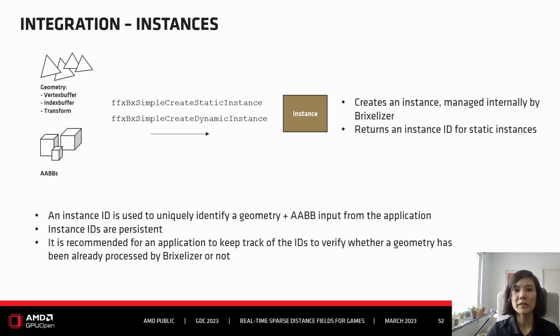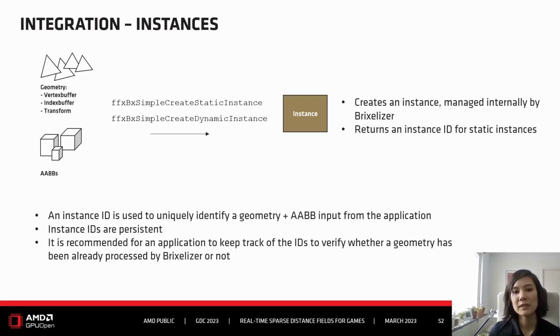Once we have the context and the cascades specified, we want to populate the cascades and update them and process the geometry. So we somehow have to get the geometry into Pixelizer. And this is done via instances. So geometry, again, is represented via vertex buffers, index buffers, and transform information so that Pixelizer knows where this geometry is in world space and also its AABB. And with this information, you create an instance.